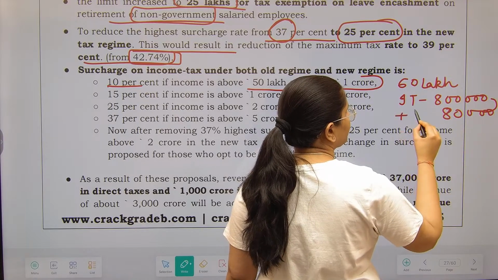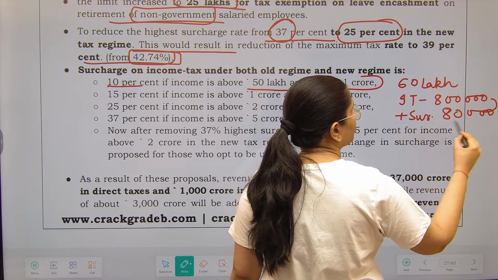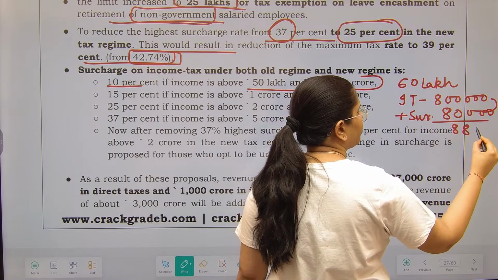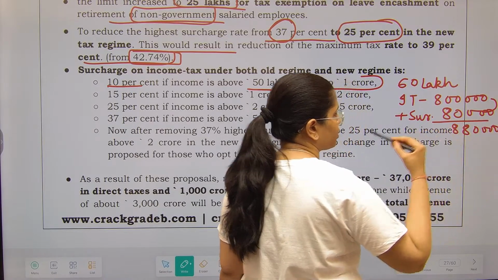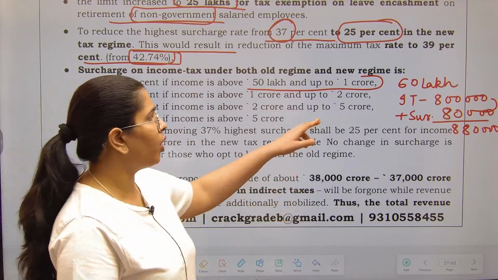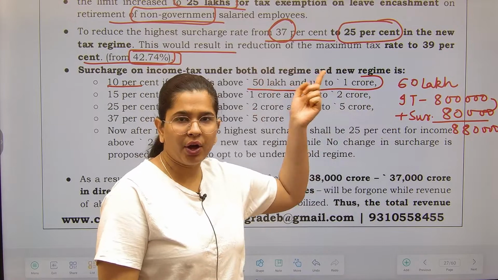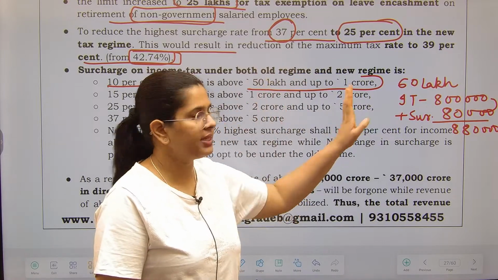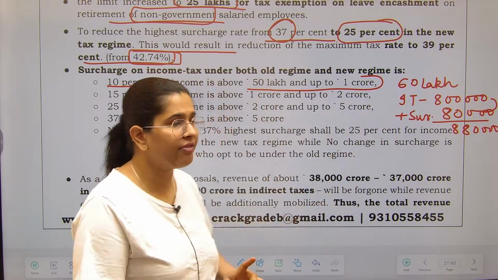This will be the surcharge. Now the total tax payable by you is 8,80,000. So this is how surcharge is levied on the income tax, not on the income. Understand the difference. It is levied on the income tax which you have calculated.